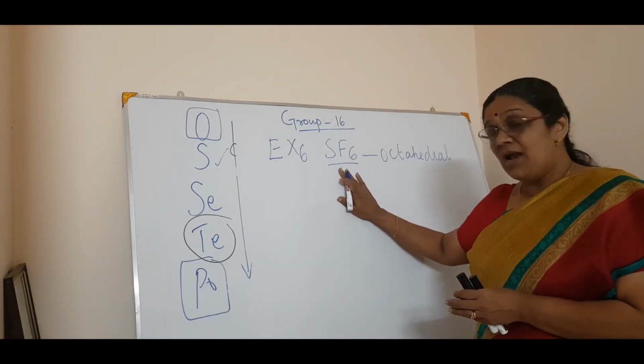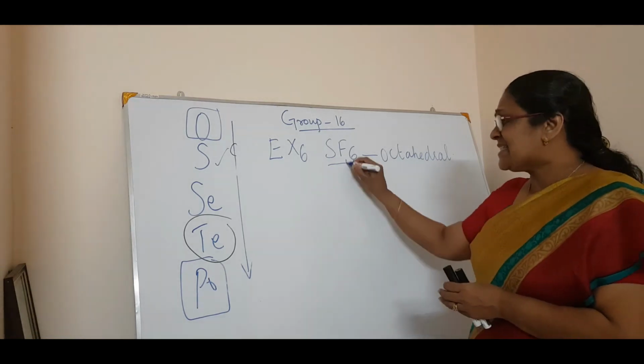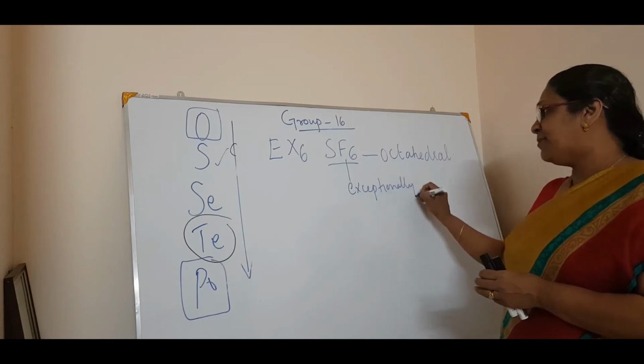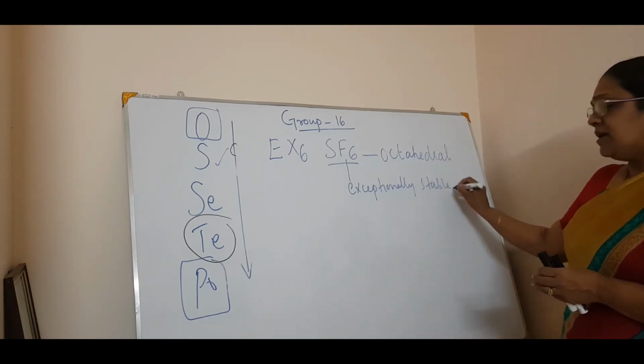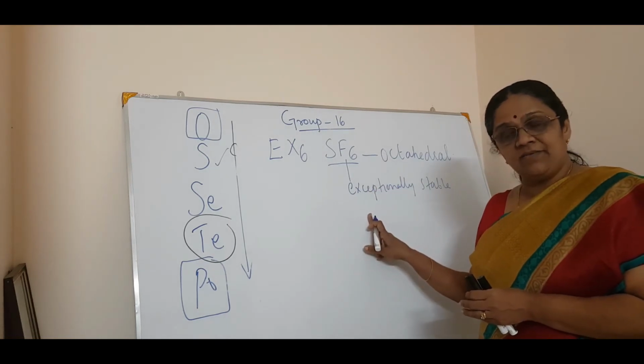Hexafluorides are stable, but the most stable fluoride is SF6. It is exceptionally stable. It's a board question. Why is SF6 an exceptionally stable halide with fluorine?